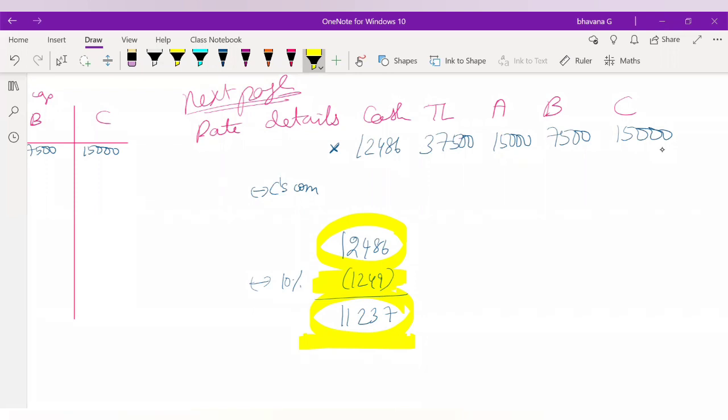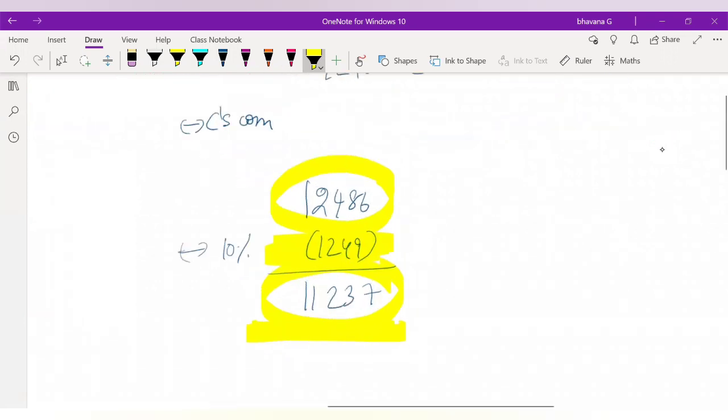What is the balance? Now you guys again answer me. What is the balance that you will transfer to the partners? Is it 12,486 or 11,237? 12,486. From that you have given a 10% commission to C, guys. Then from that the cash balance will get reduced. How are you going to transfer 12,486? The correct answer is 11,237. So here the amount which you are going to transfer to the partners is 11,237 only.